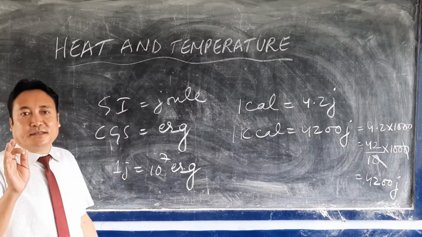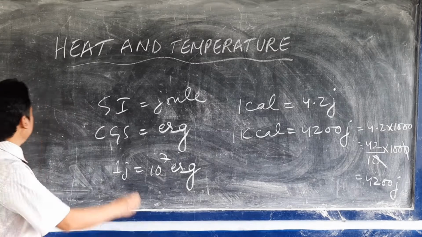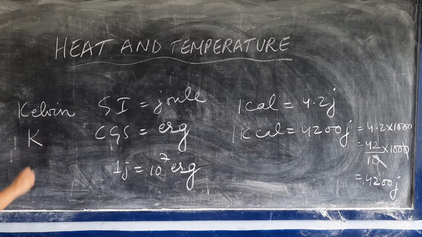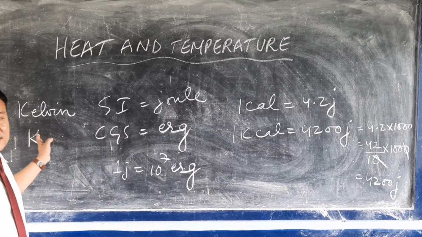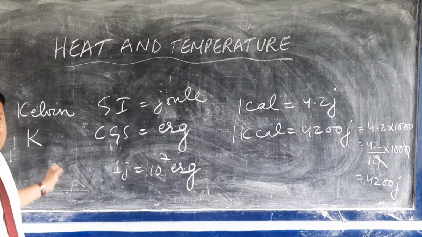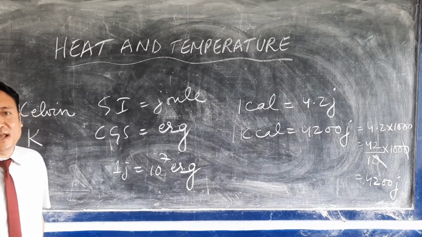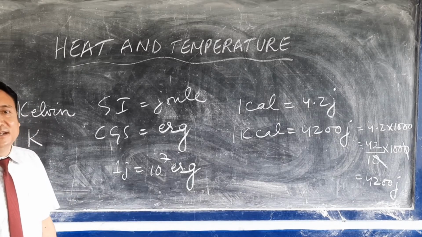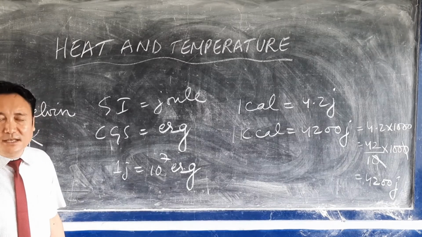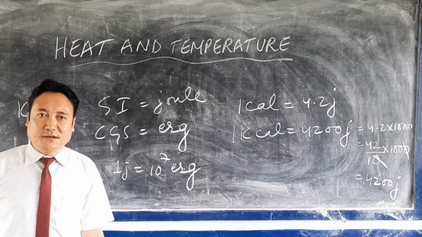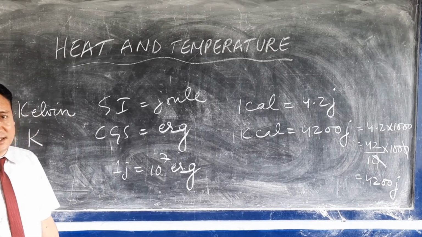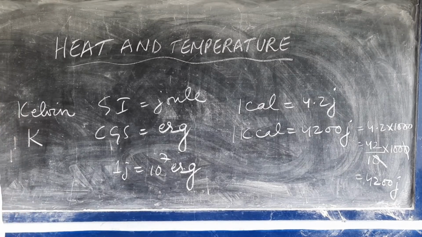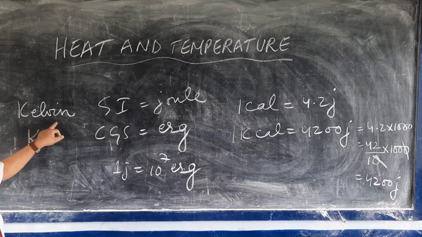Now we have the unit of temperature. The SI unit of temperature is Kelvin, which is written as capital letter K, because it is named after a scientist. Other units of temperature, degree Celsius and degree Fahrenheit, can also be used. Degree Celsius is the most commonly used unit. We can measure temperature in degree Celsius or degree Fahrenheit, but the SI unit of temperature is Kelvin.